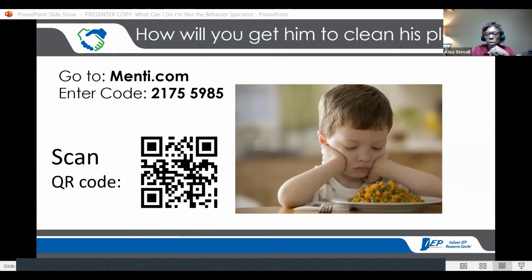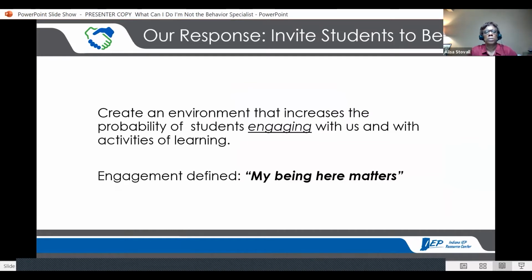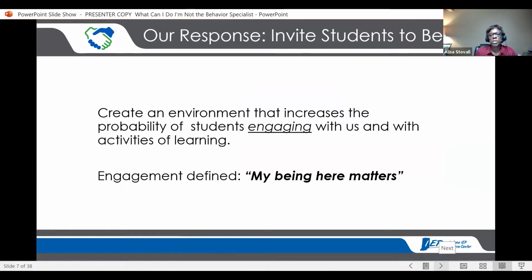So my thought is we want to invite students to belong. Think about this. If we create an environment that increases the probability of students engaging with us and with the activities that we're doing of learning, maybe that's all the difference we need. And I'm going to define engagement as my being here matters.